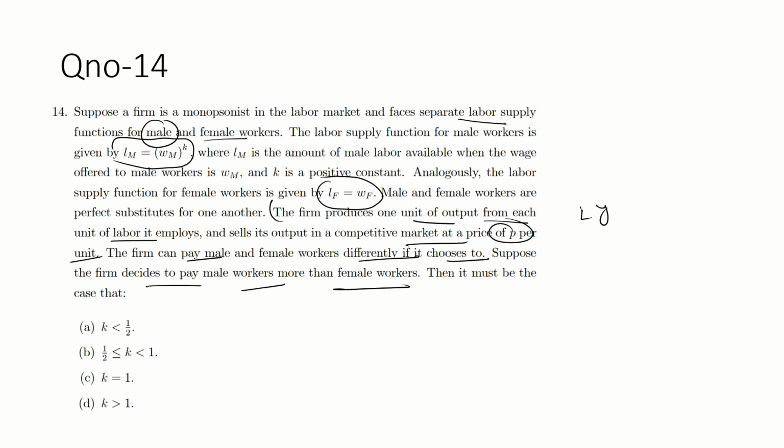There is also a hint that the firm produces one unit of output from one unit of labor, whether male or female, and sells it in the market at price P. If the payment going to male is higher than that of the female, then what is the value of K?